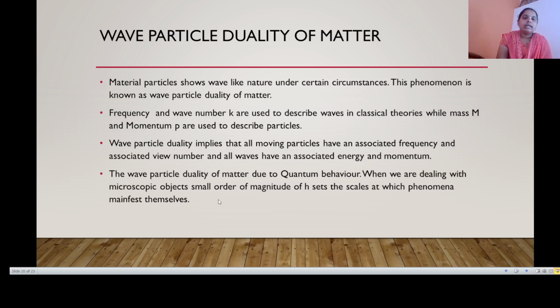Wave-particle duality implies that all moving particles have an associated frequency and associated wave number, and all waves have associated energy and momentum. The wave-particle duality of matter is due to quantum behavior. When we are dealing with microscopic objects, the small order of magnitude of h sets the scales at which phenomena manifest themselves.